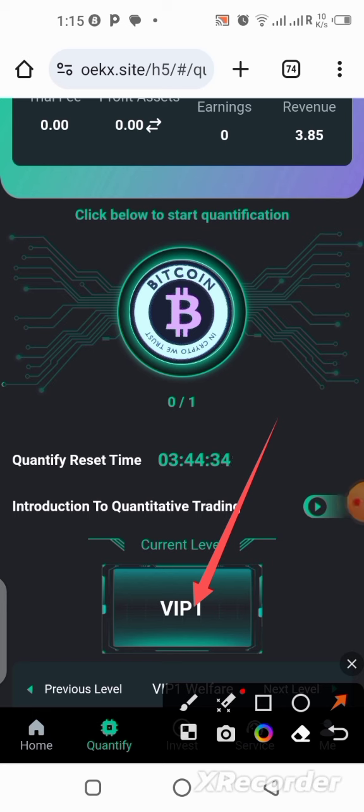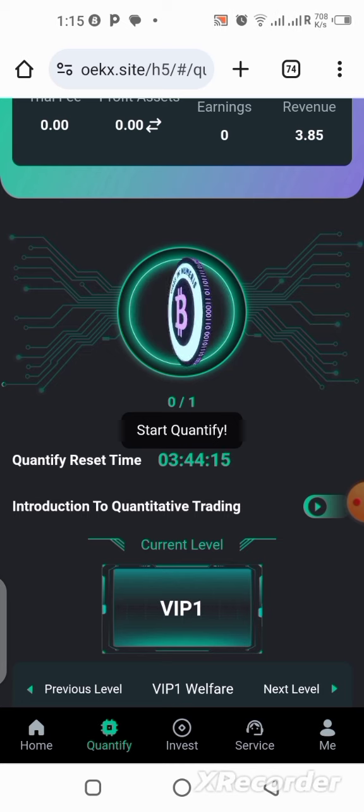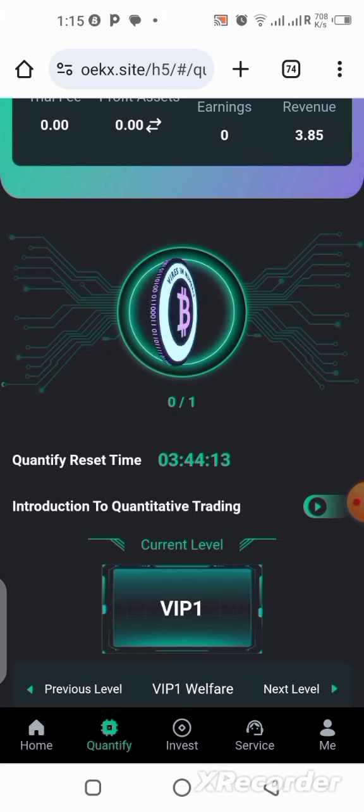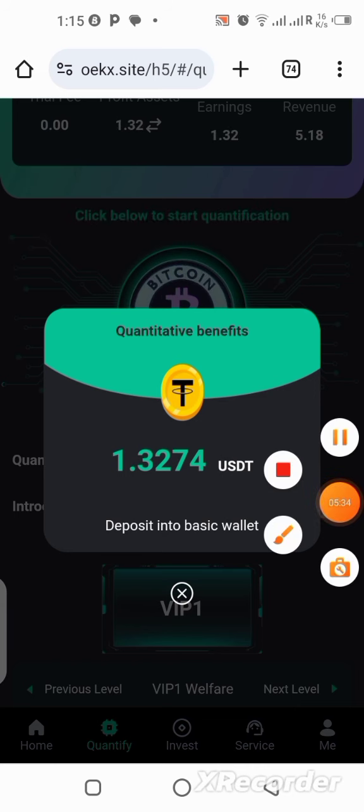You click on VIP 1. Once you click on it, it's going to upgrade your system for you, and you are going to have access to VIP 1. Then the next thing you should do here is click on this Bitcoin button. That is where you are going to be earning. You just tap on the Bitcoin button. It's going to start quantifying, and you just wait for a few seconds. Then, all right, you can see I already have it on my balance.